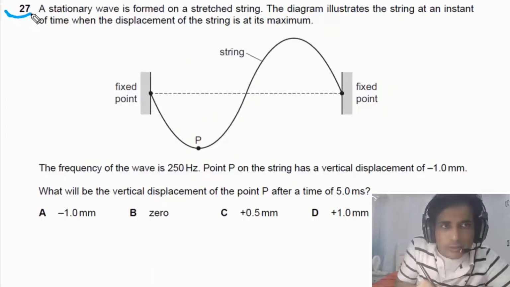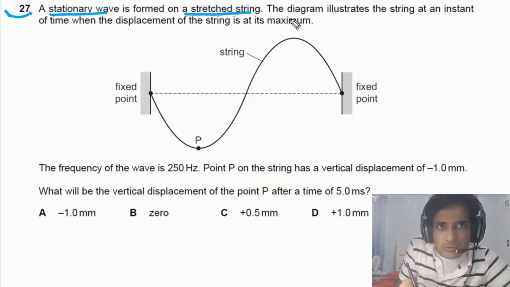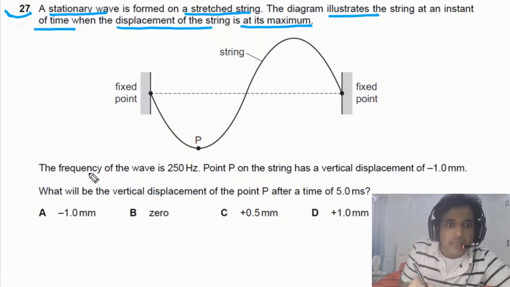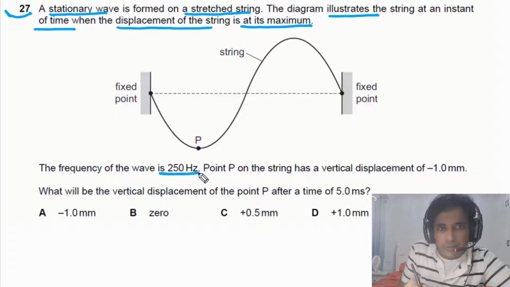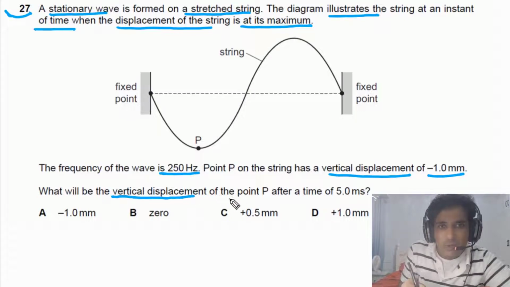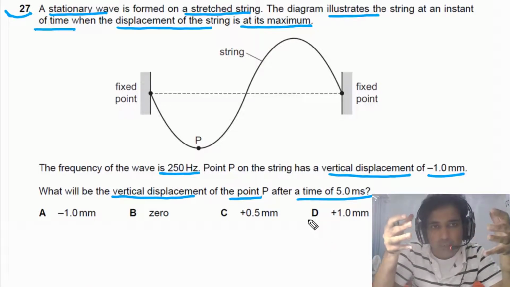For question number 27, it is given to us that a stationary wave is formed on a stretched string. The diagram illustrates the string at an instant of time when the displacement of the string is at its maximum. The frequency of the wave is 250 Hertz. Point P on the string has a vertical displacement of negative 1.0 mm. What will be the vertical displacement of the point P after a time of 5.0 milliseconds? How can we approach this problem?